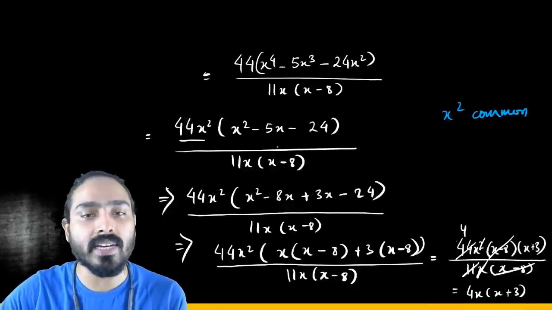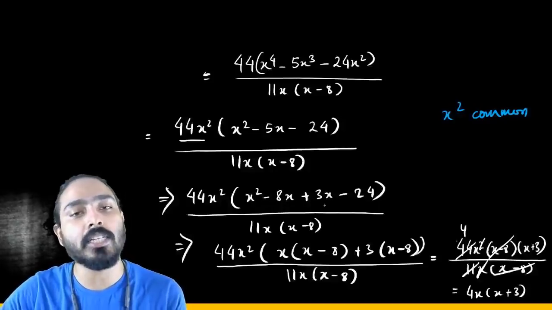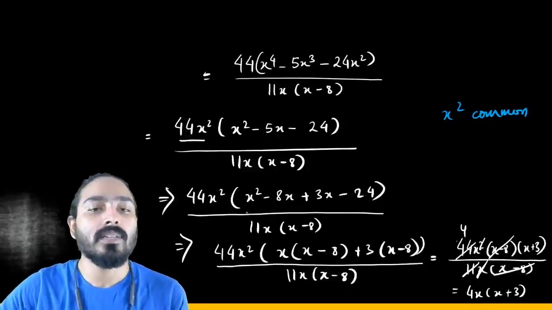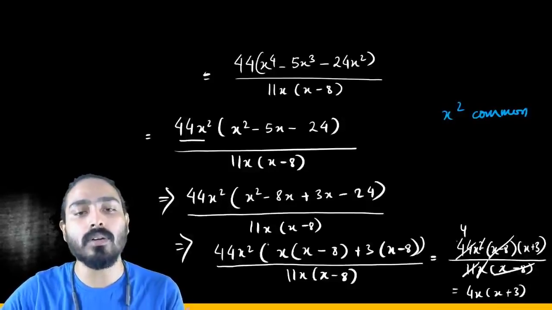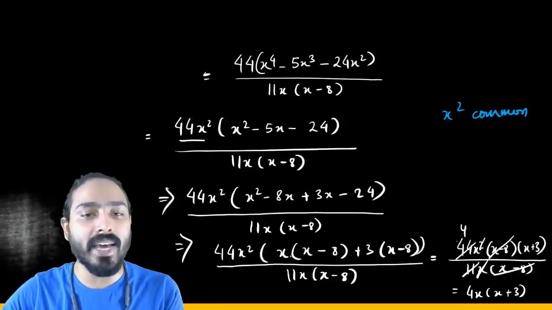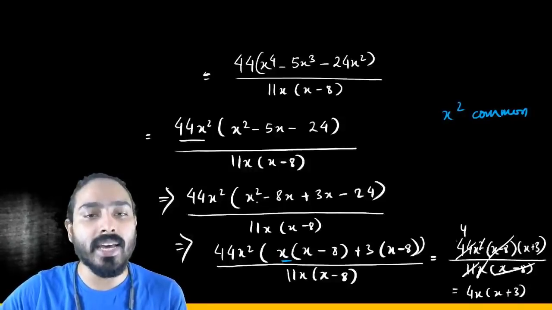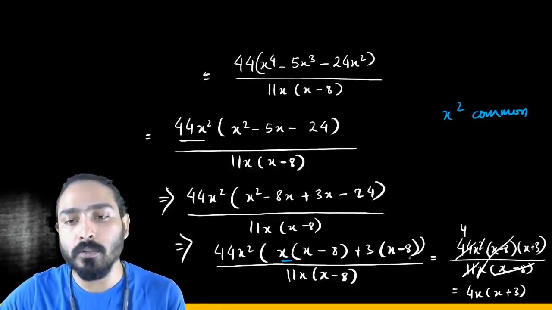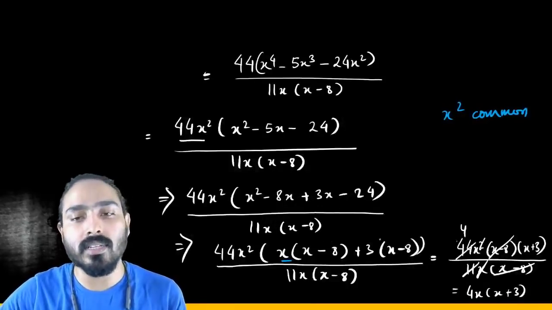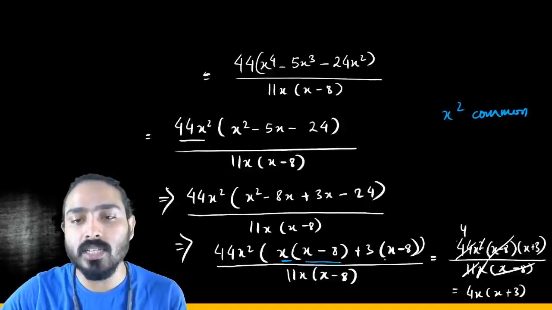So I am writing 5x as 8x minus 8x plus 3x. Now we can keep 44x square out. In these brackets we keep x out and take x minus 8 common from the first two terms, and from the next two terms again we keep x minus 8 common. So now in the first and the second term x minus 8 is common.